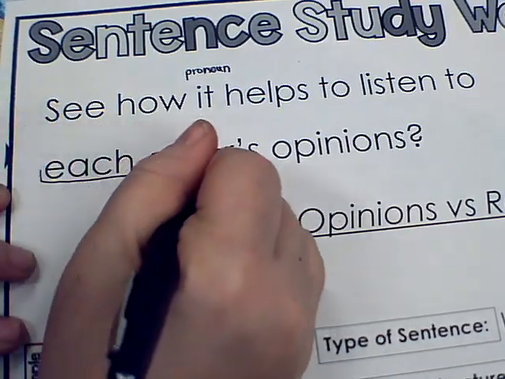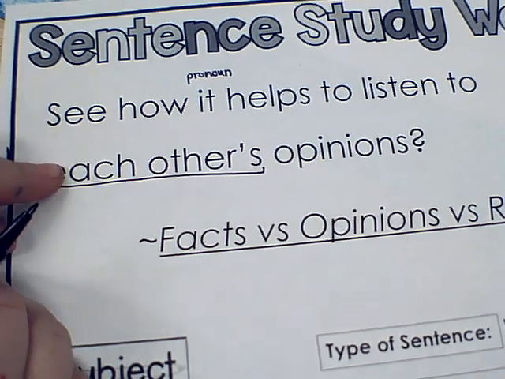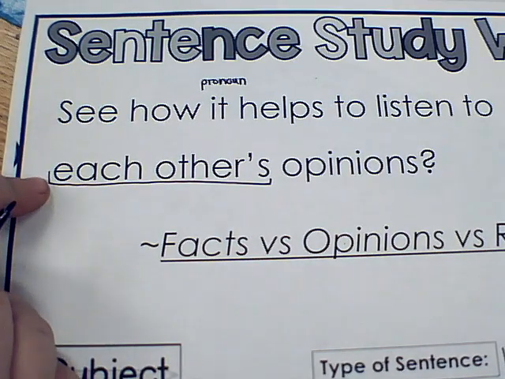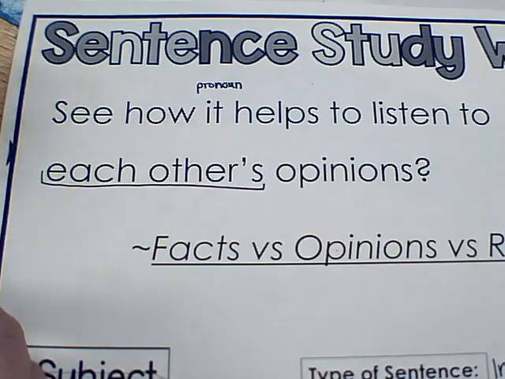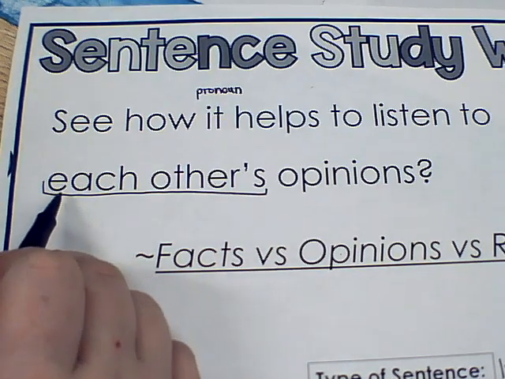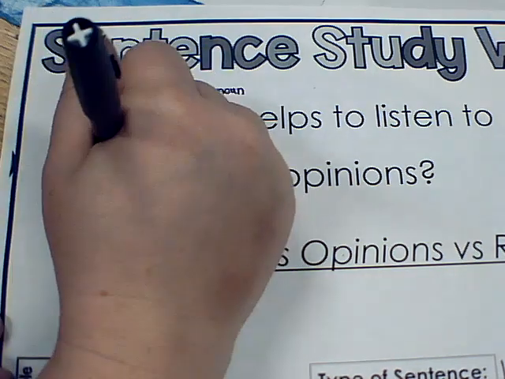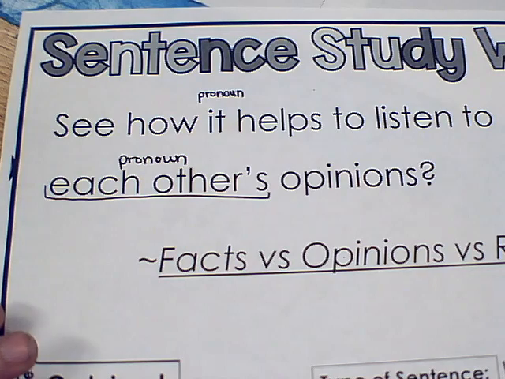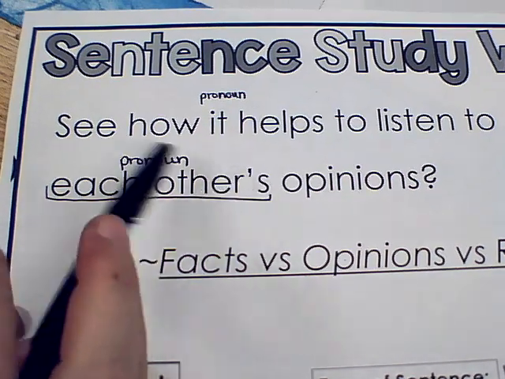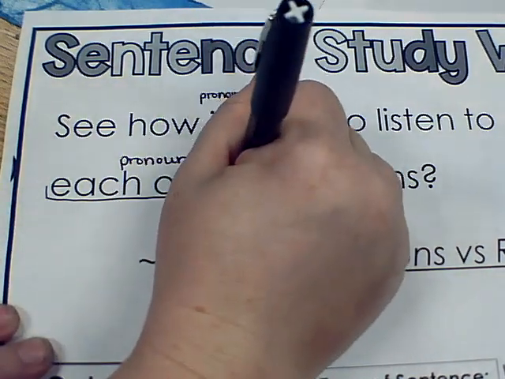All right, so each other is replacing a word for like who the people specifically are. So instead of listing them out, instead of saying, okay, each other's opinions, instead of Miss Jordan's and Miss Phillips and Mr. Kreitel's and Miss Blakeney and whoever's opinions, it's being less specific. So this is a type of pronoun, both of these words together, but there's also a very specific extra thing right here.